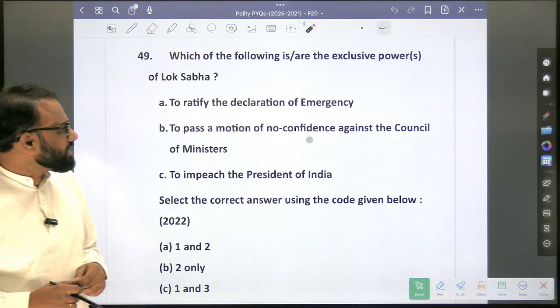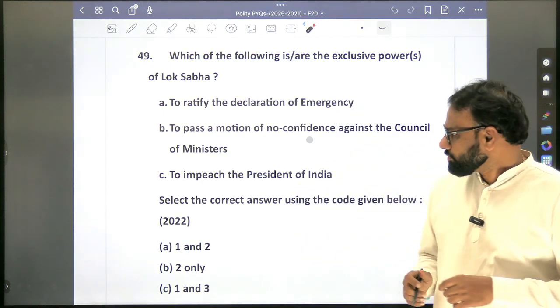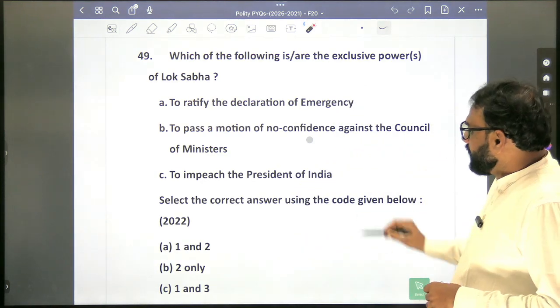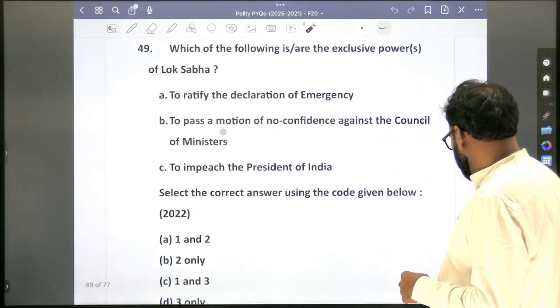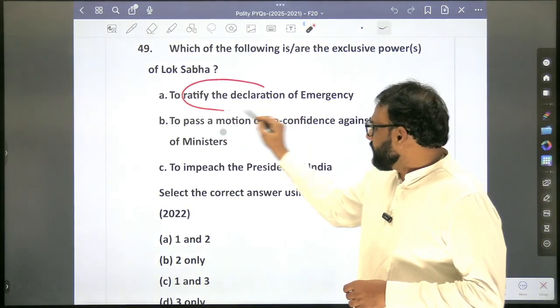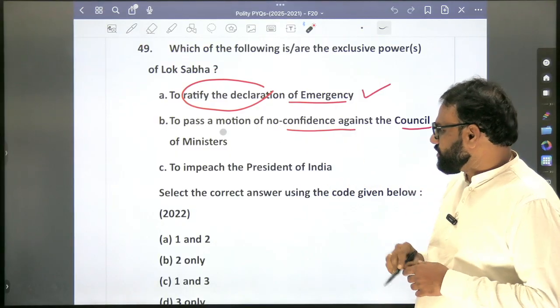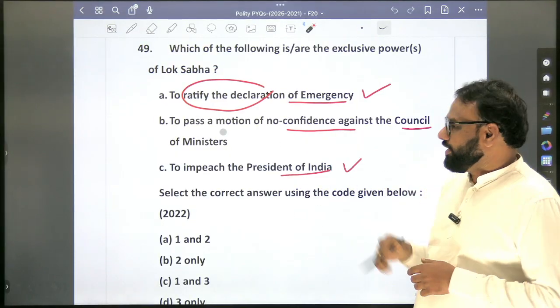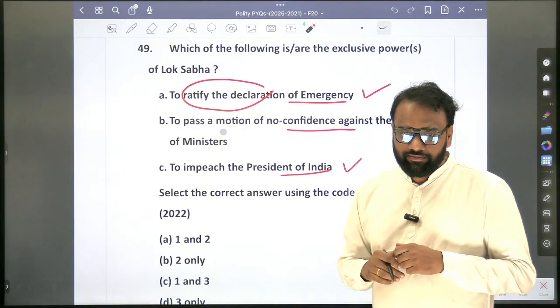Which of the following are the exclusive powers of Lok Sabha? To ratify the declaration of emergency, to pass a motion of no confidence against the Council of Ministers, to impeach the President of India. Okay, the first one, to ratify the declaration of emergency.